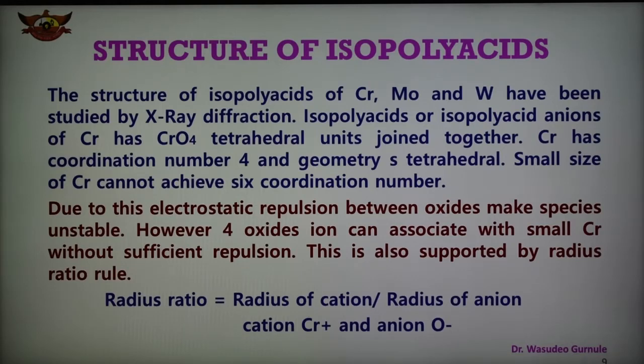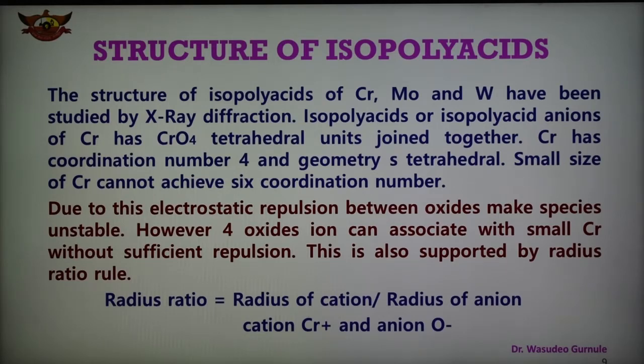The small size of chromium cannot achieve coordination number 6, and therefore in the case of chromium the coordination number is 4. Due to electrostatic repulsion between the oxide ions, such a species would be unstable. However, 4 oxide ions can associate with the small chromium without sufficient repulsion, and this is also supported by the radius ratio rule. So chromium forms a 4 coordinated complex, not a 6 coordinate complex, showing tetrahedral shape.